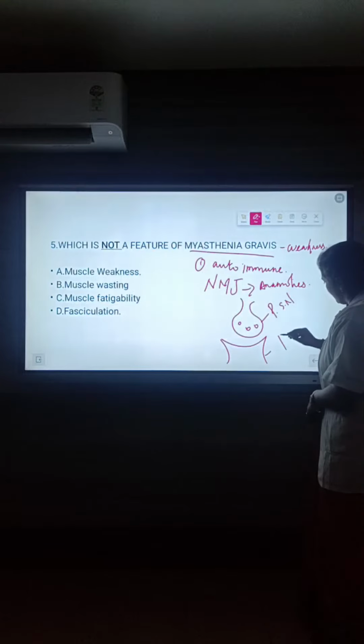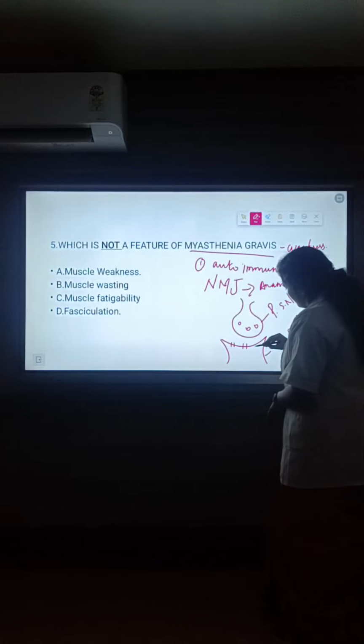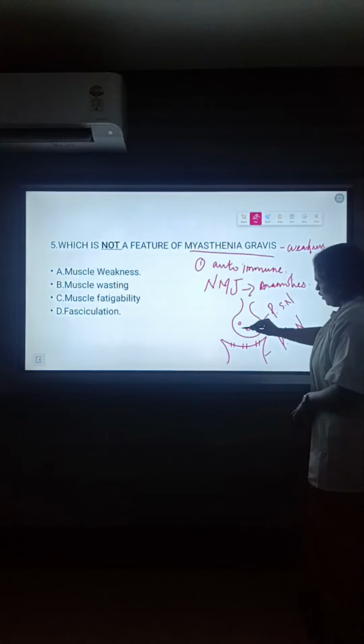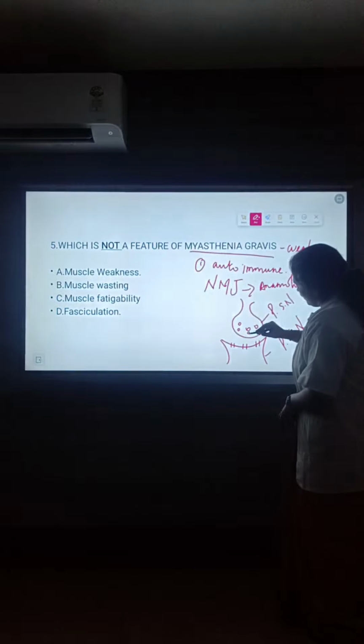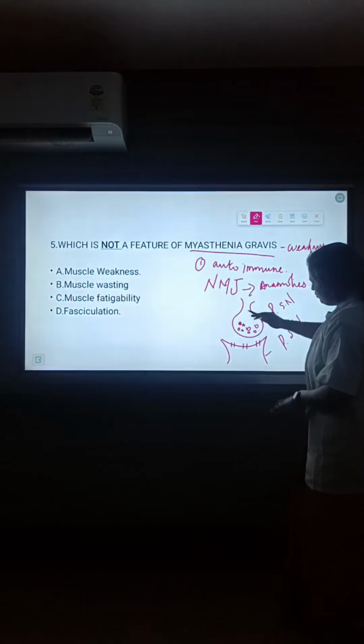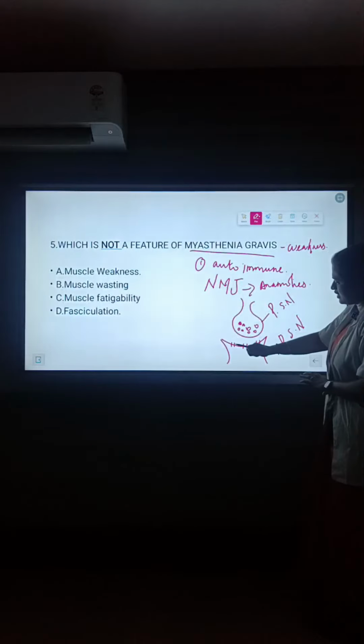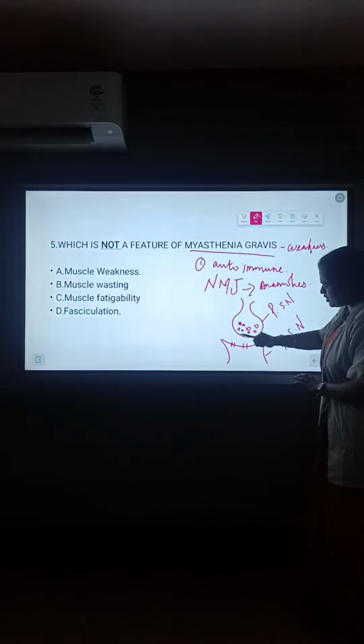This is the postsynaptic. Here is acetylcholine, here is a receptor. In the presynaptic side, it is bound in a vesicle. Here is the postsynaptic nerve ending, and here we have a receptor site.